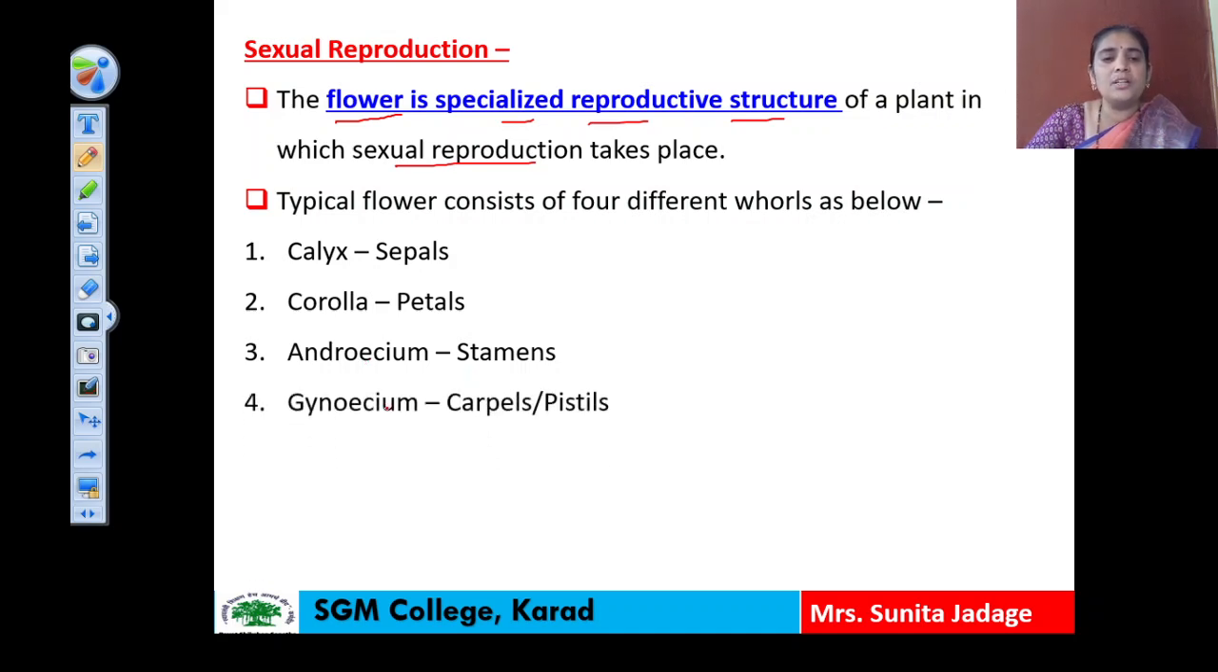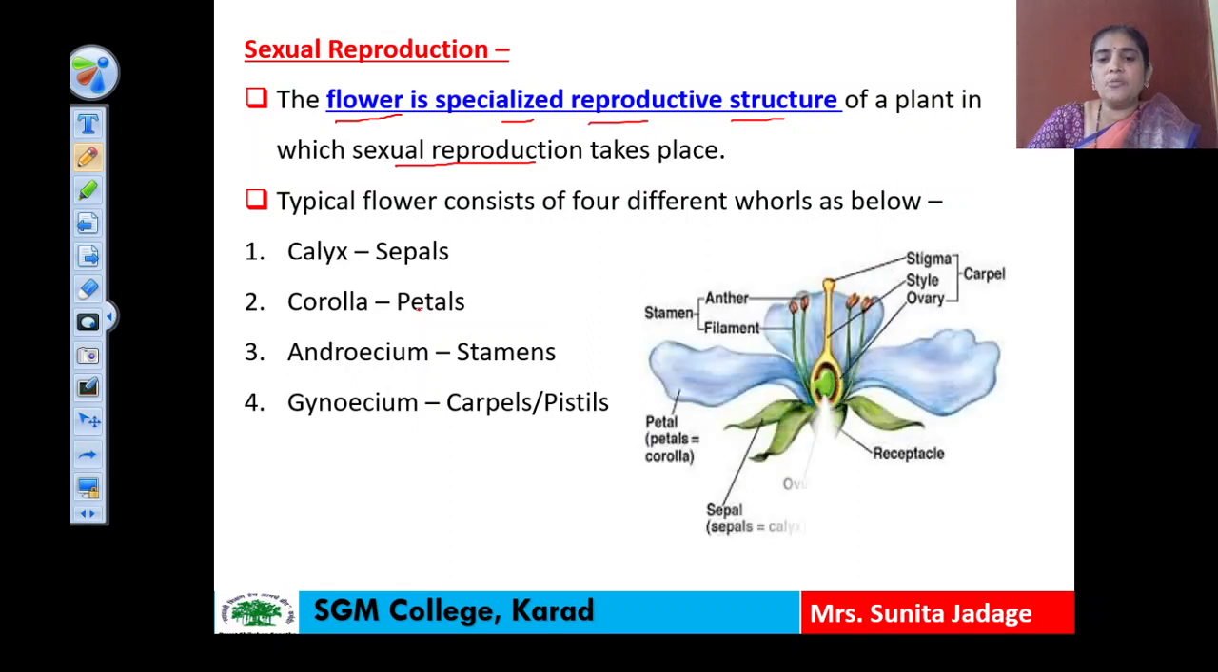And the fourth part, gynoecium, which is made up of carpels. Out of these four parts, as you have known, androecium and gynoecium are known as the essential whorls, because these are responsible for the sexual reproduction, and calyx and corolla are known as the accessory whorls. So let us see these four whorls in a diagram of this flower.